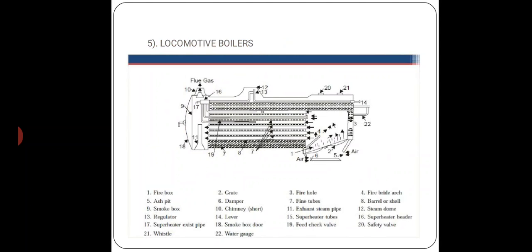Flue gases from the firebox pass to the smoke box through tubes in the shell. The tubes are surrounded with water. The steam collects in a steam dome fitted on top of the shell. A large door is provided for access to the smoke box and tubes for cleaning. Whenever the regulator is opened, the wet steam enters and goes to the inlet header of the superheater, and after passing through the superheater tubes, it returns to the outlet header of the superheater, from which it is led to the engine or turbine.